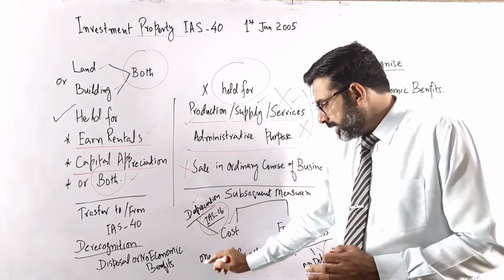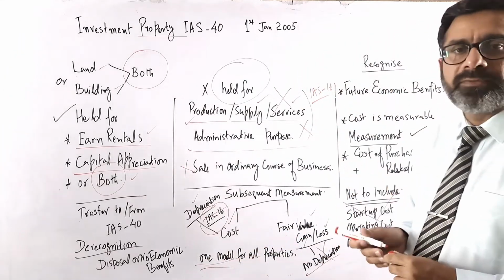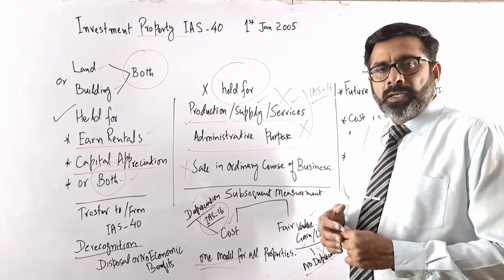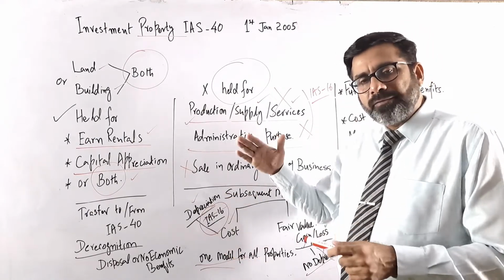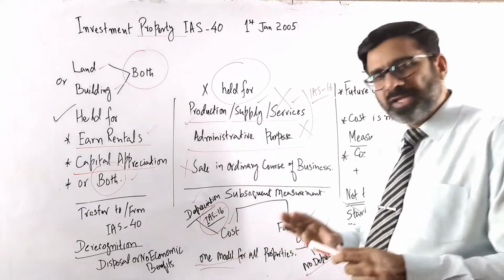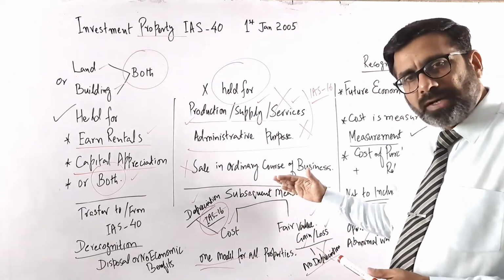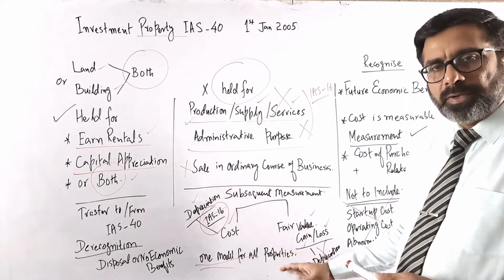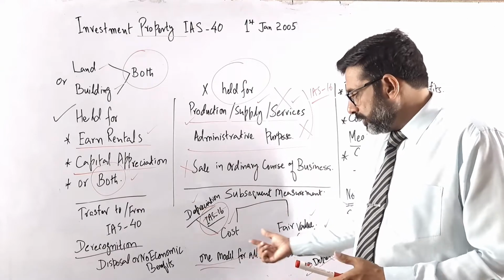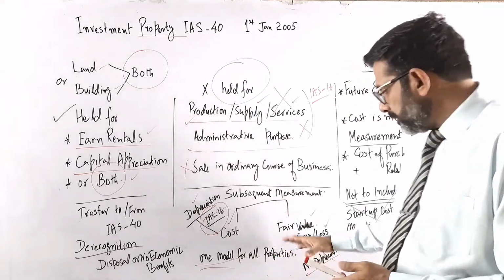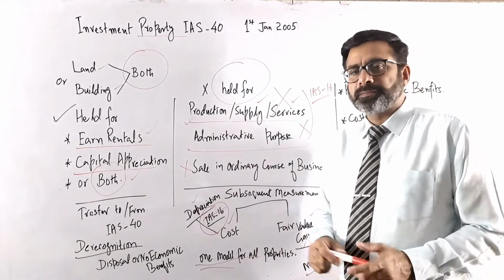And a very important thing: only one model. For example, if they have chosen the cost method, they have to apply it to all the investment property. And if they have chosen the fair value method, they will use it for all the investment property. They cannot say that for some investment property they use the cost method, and for some of the property they use the fair value. So it should be used for all the property.